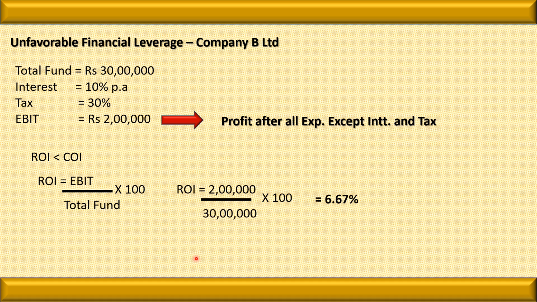So the ROI is 6.67. Here we can say that the ROI is less than COI. Why? Because 6.67% is less than 10%. Return on investment is at 10%. So in the case of unfavorable financial leverage, ROI is less than COI.